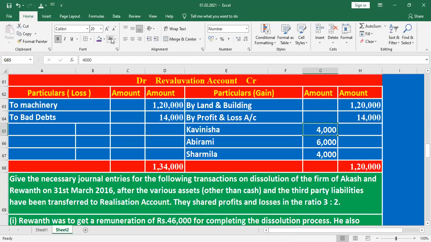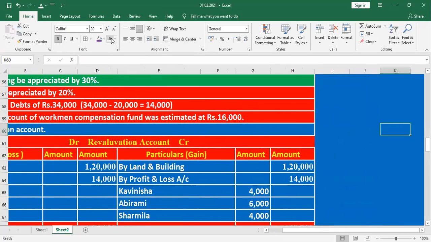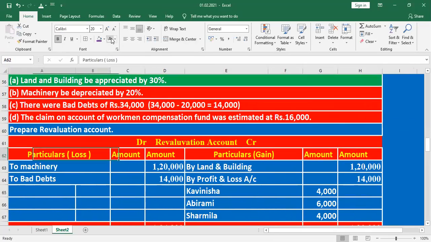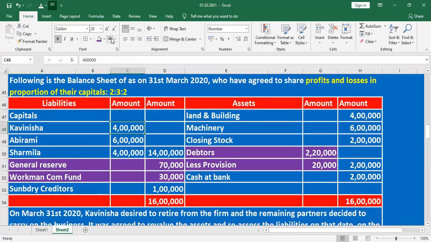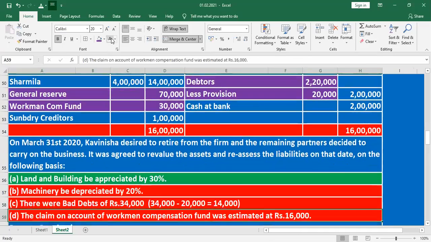The 14,000 is to be distributed to the old partners in OPR. What is the OPR? Here they have not given the OPR directly. Here they have given OPR based on the capital proportion. What is the capital proportion? 4 is to 6 is to 4, which means 2 is to 3 is to 2.